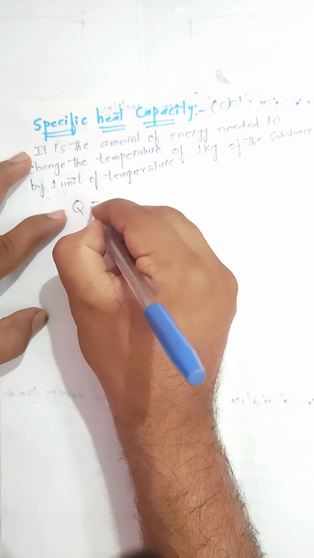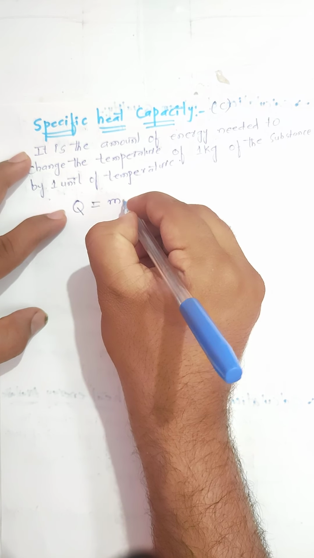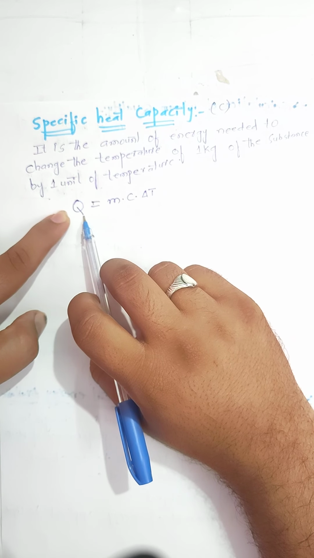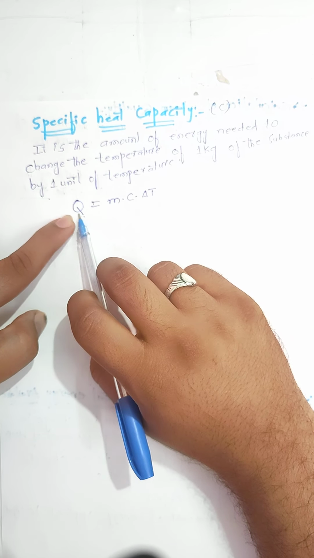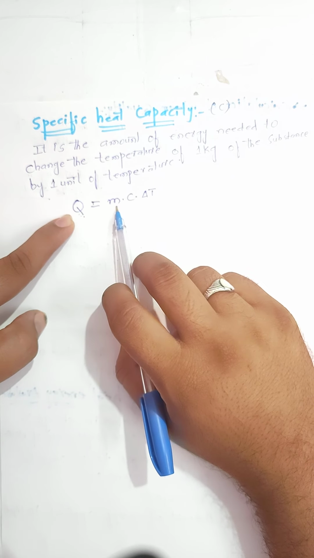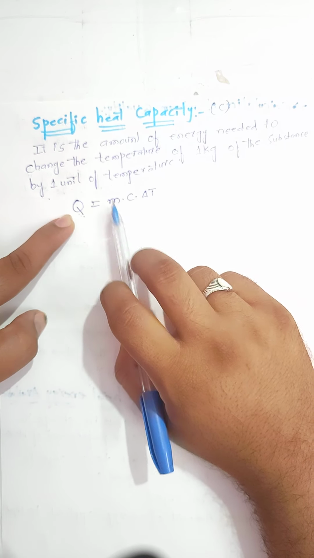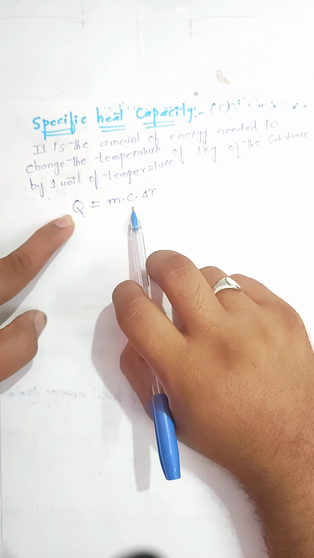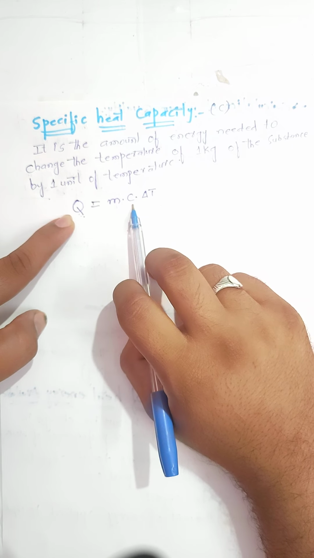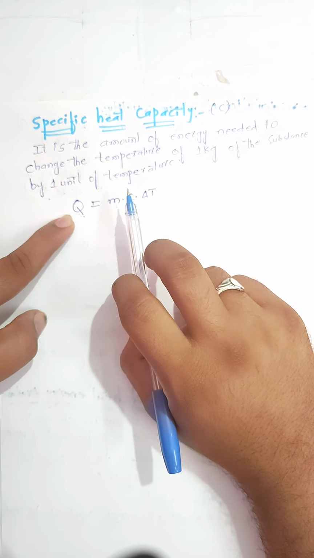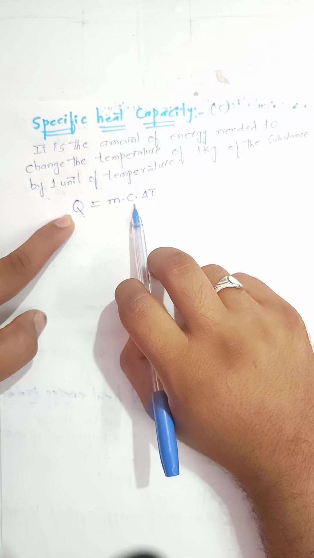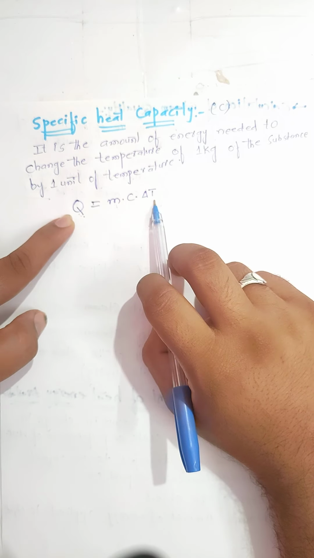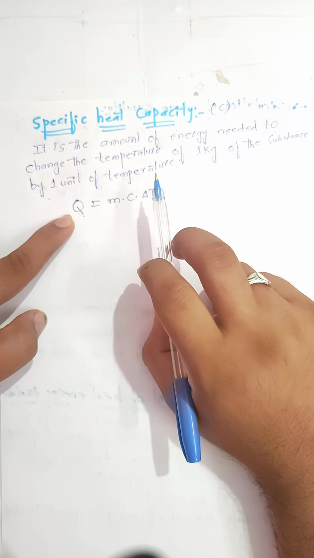Q is equal to M into C into delta T. So Q represents the energy transferred in joules, and M represents the mass of the substance in kg, because the unit of mass is kg. C represents the specific heat capacity, which we measure in joule per kg degree Celsius, as well as delta T represents the temperature change in degree Celsius.